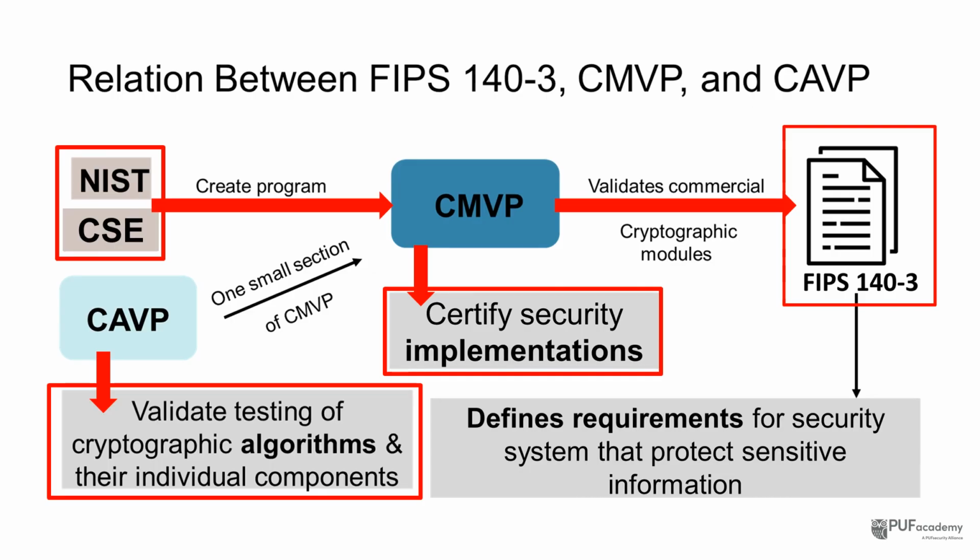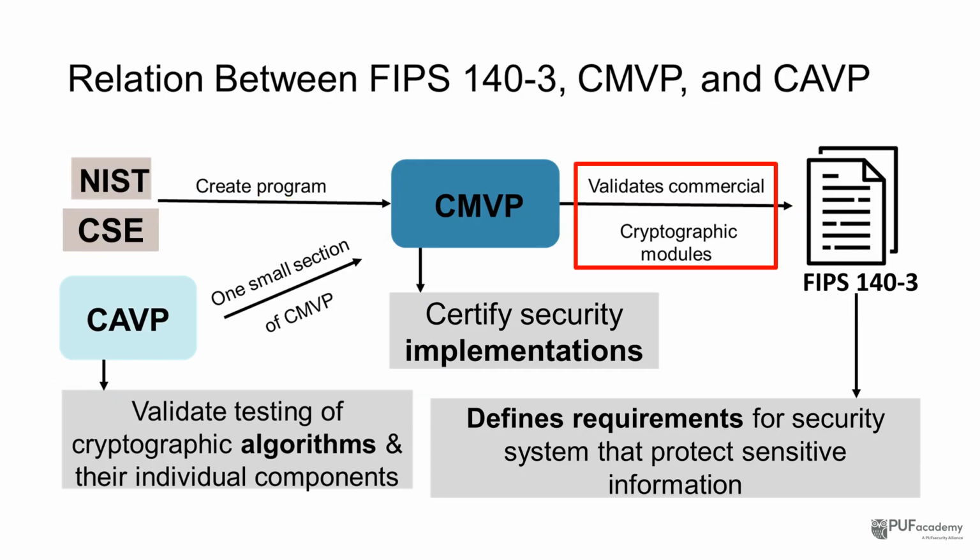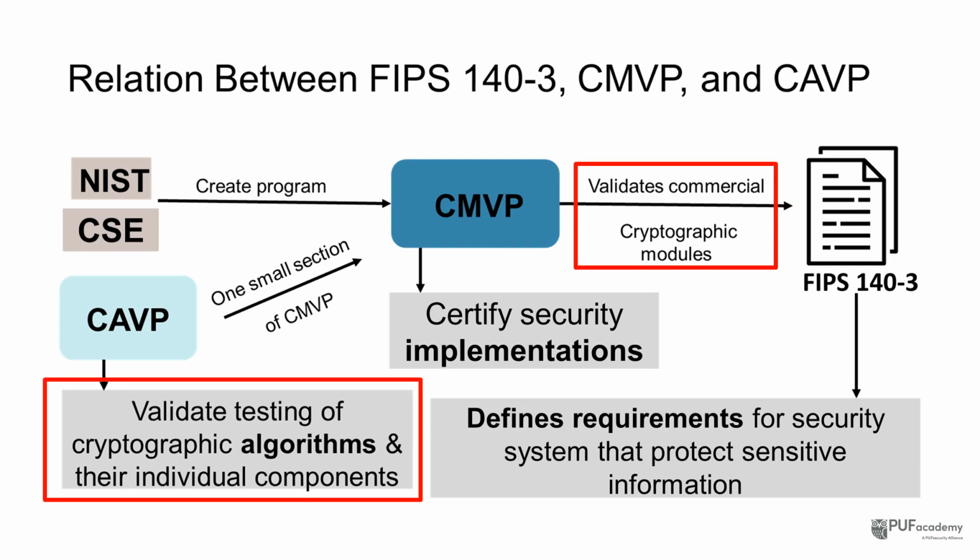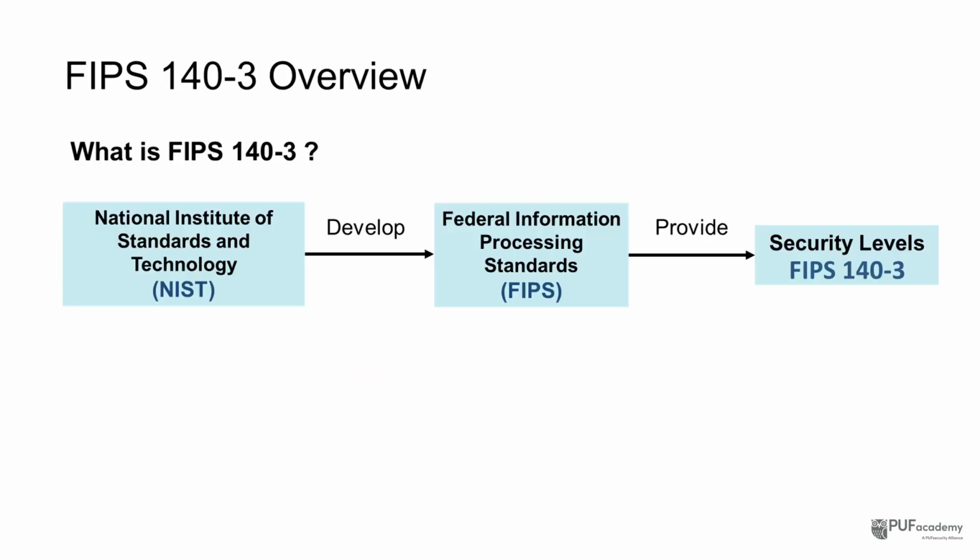You can simply think of it this way: FIPS 140-3 is the current standard. CMVP validates your whole commercial cryptographic modules, and CAVP validates the algorithms you use. Together, they ensure that both your overall module and its cryptographic algorithms meet today's recognized security requirements. Now, we've just seen how CMVP and CAVP work under the FIPS 140-3 framework. Let's dive into the FIPS 140-3 overview.